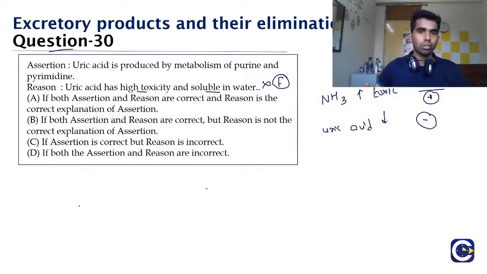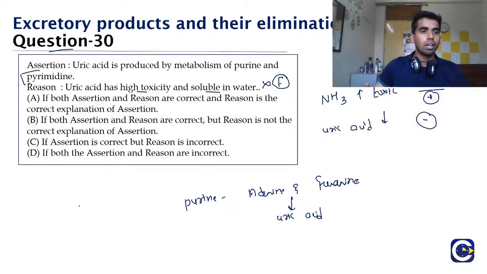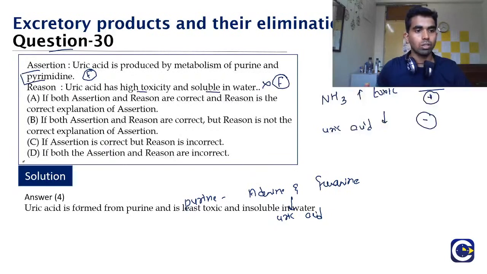Now coming to the assertion part. It is an important question. It has been asked many times in examinations. It is the purines, that is adenine and guanine, that are broken down and then uric acid is formed. But the pyrimidines are broken down and form a different product. So it is only the purine part, and hence the assertion is also false. So the correct answer here would be option 4.